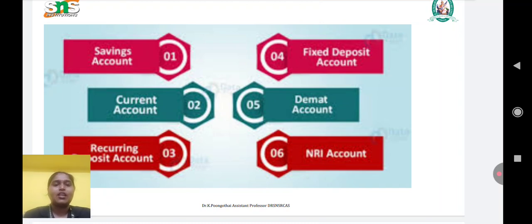From the word itself we know that a demand deposit means it can be withdrawn by the depositor at any time without prior notice.